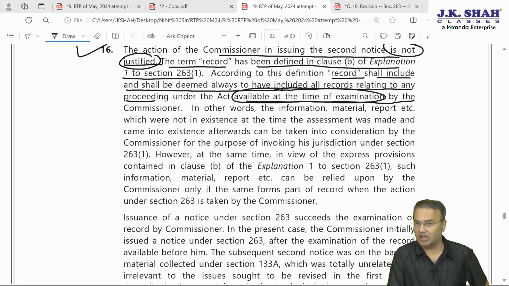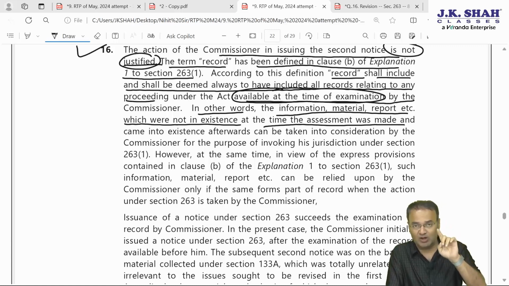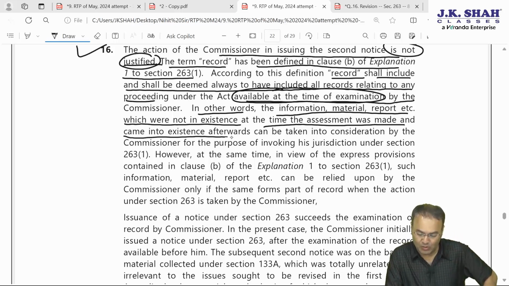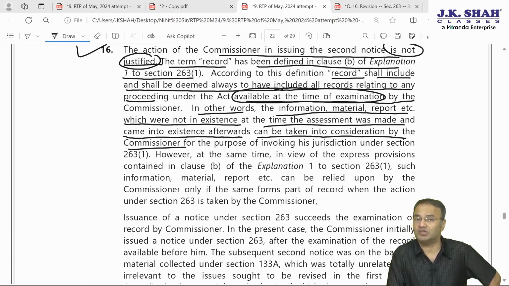At the time of examination. In our example, 7 materials were available. In other words, information, material, report, etc. which were not in existence at the time of assessment was made. At the time of AO, there were 6 materials at the time of making assessment. And it came into existence later on, the 7th material we are talking about, can be taken into consideration by Commissioner for the purpose of section 263 only if that material was available at the time of examination of file.